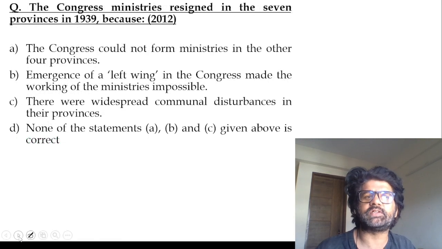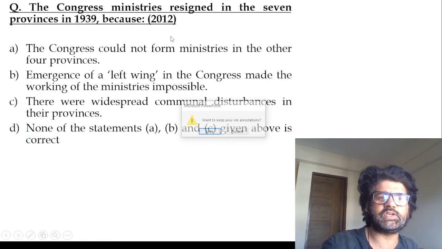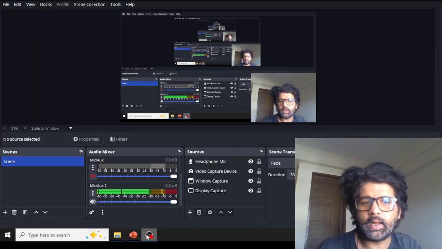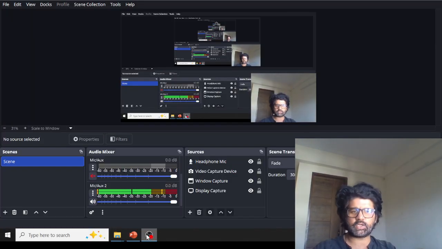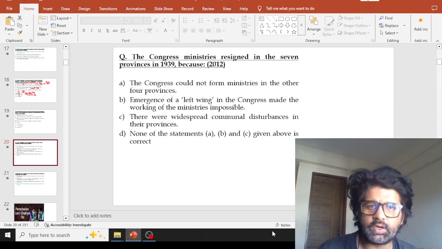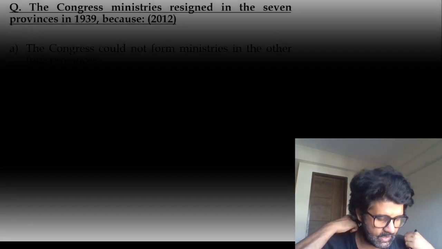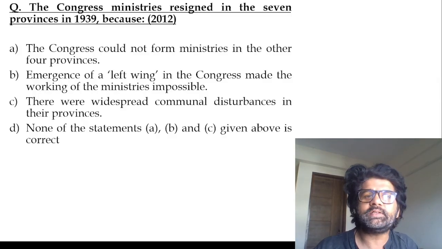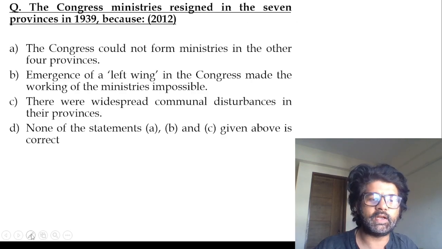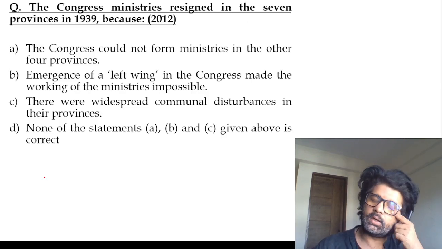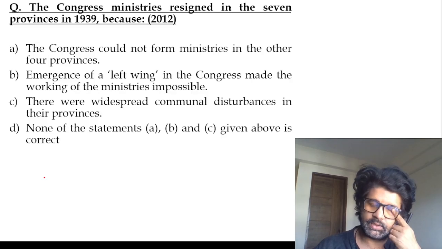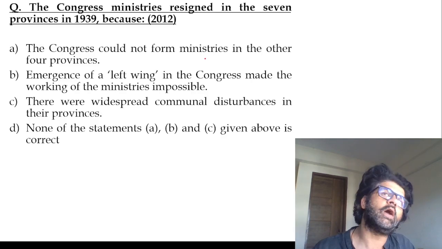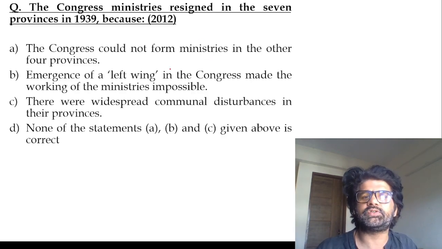Important. Do remember these facts and figures. The Congress ministries resigned in 7 provinces in 1939. Why did they resign? What was the reason behind their resignation? Again, this is jibber jabber which I keep on saying, guys, because this is a long lecture. Why did they resign? Because in 1939, World War II broke out. Hitler invaded Poland, and then the Britishers attacked Germany, and they made India a part of World War II without asking for our permission. So it's not any of these options.